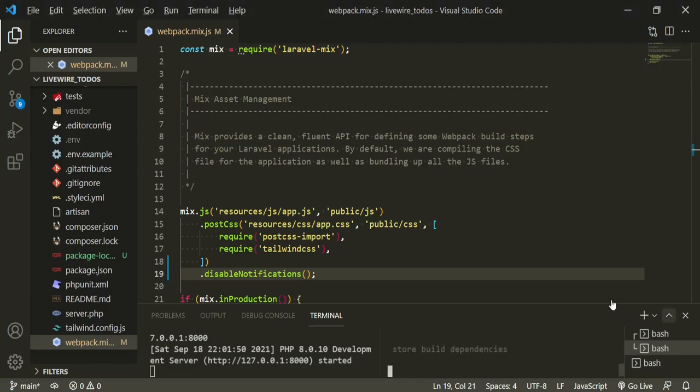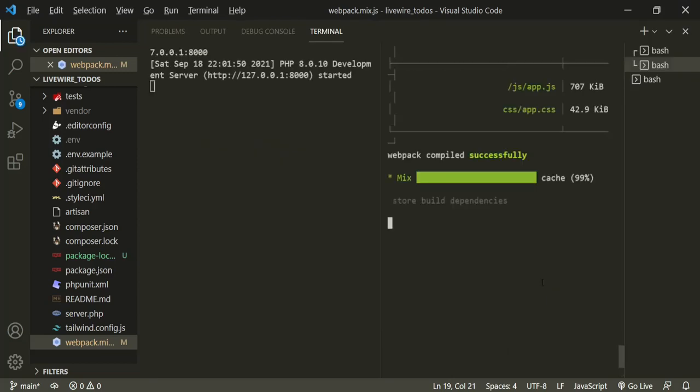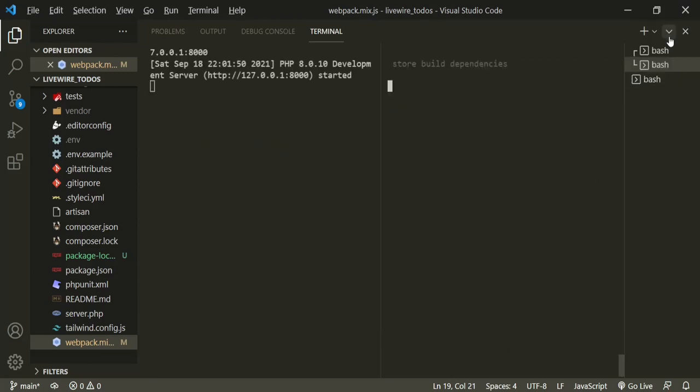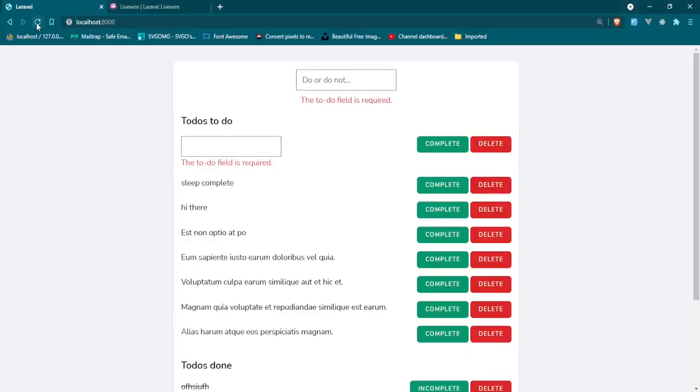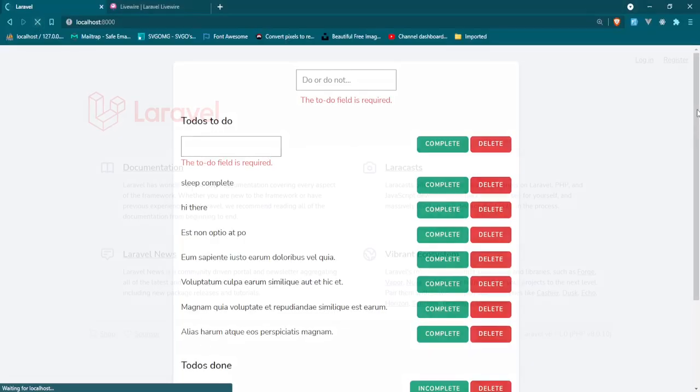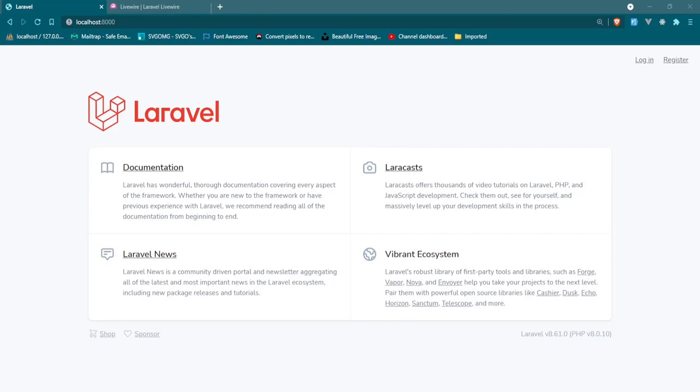Okay, we are running watch. No errors, good to go. Let's bring that down. Let's go ahead and refresh this and see where we are. Okay, cool. Just a basic Laravel install. Nothing to be afraid of.